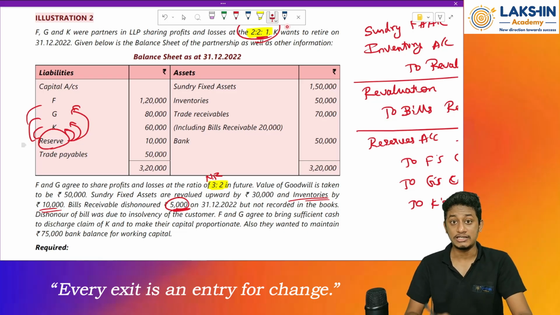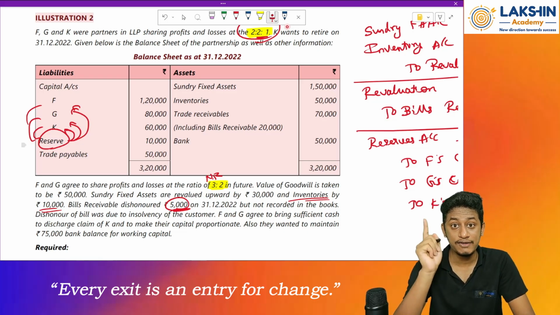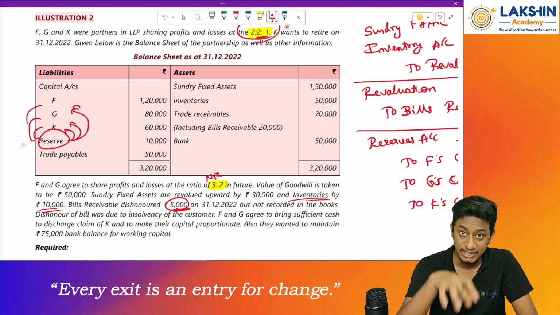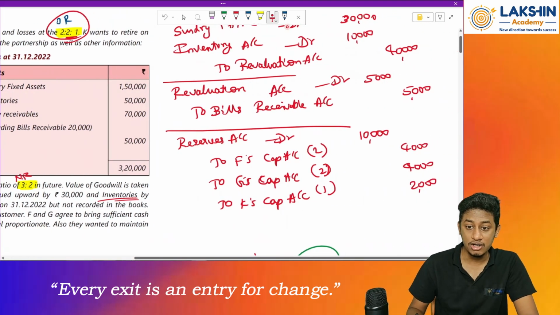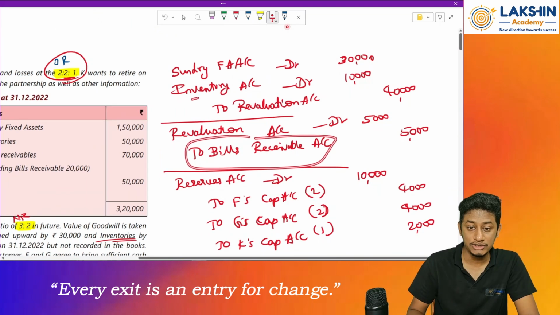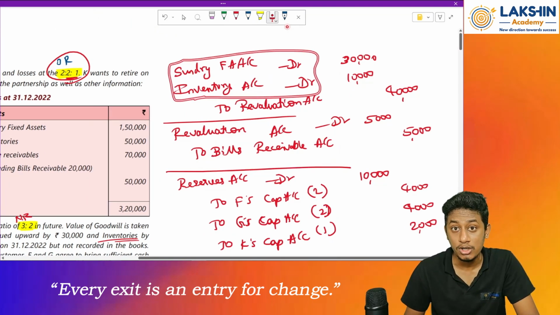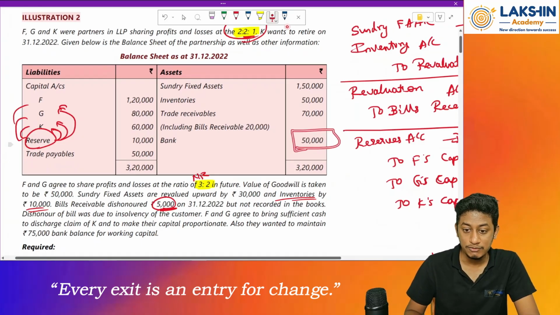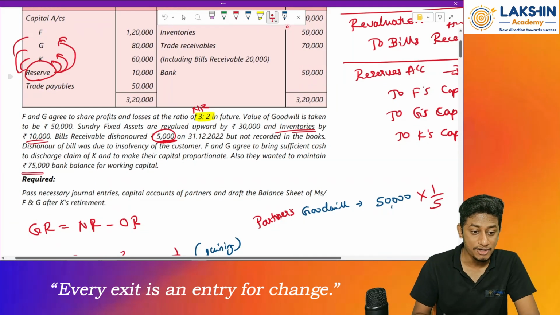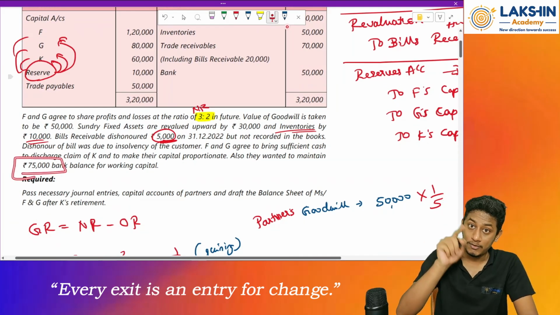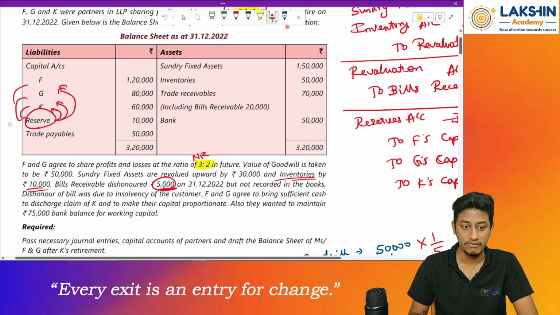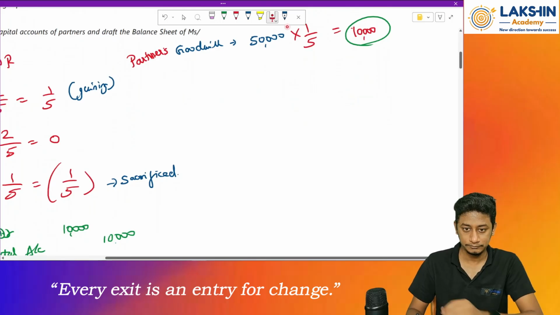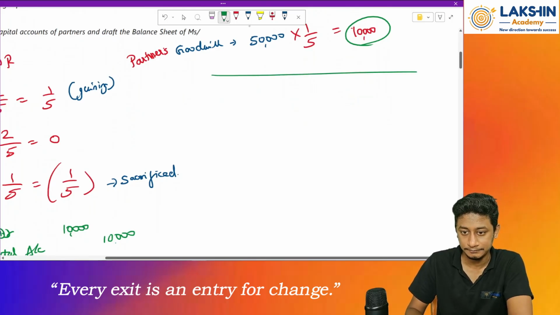So now what we'll do is, remember the single entity system where we used to find the capital? How did we find the capital? By preparing something called a statement of affairs. So in this case also, using all the revalued figures, we will find out the value of capital as the balancing figure. Bank account balance was given to us, but the new balance in the bank should be rupees 75,000. This information is also given to us. So we will prepare a small balance sheet. So let's prepare this here.